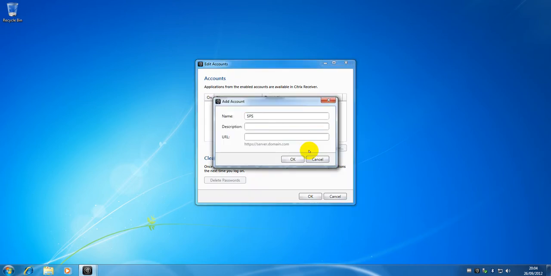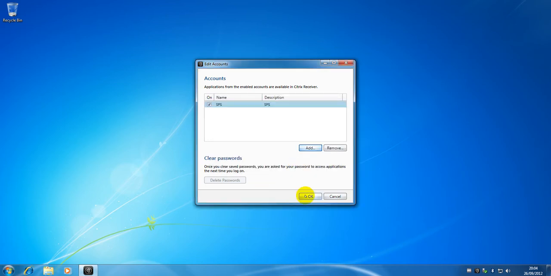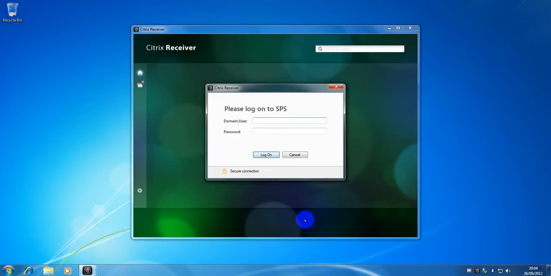Name can be anything, description can be anything, and the URL is just the same as if you were launching it from the web. So that's that added. Okay. Launch, login.